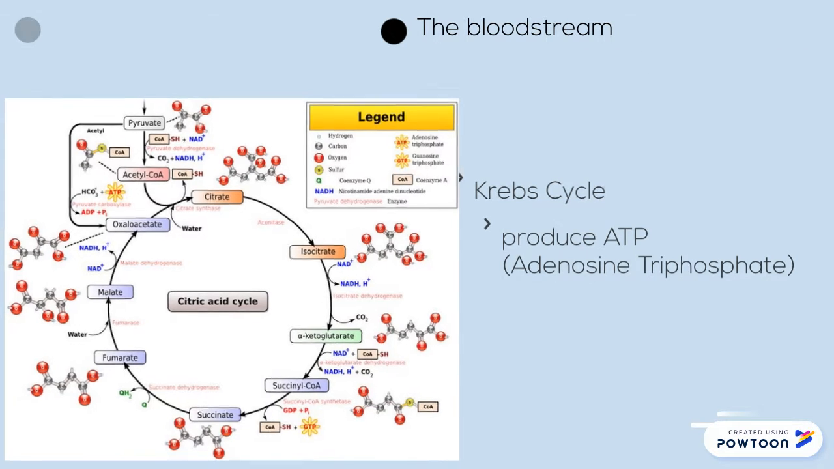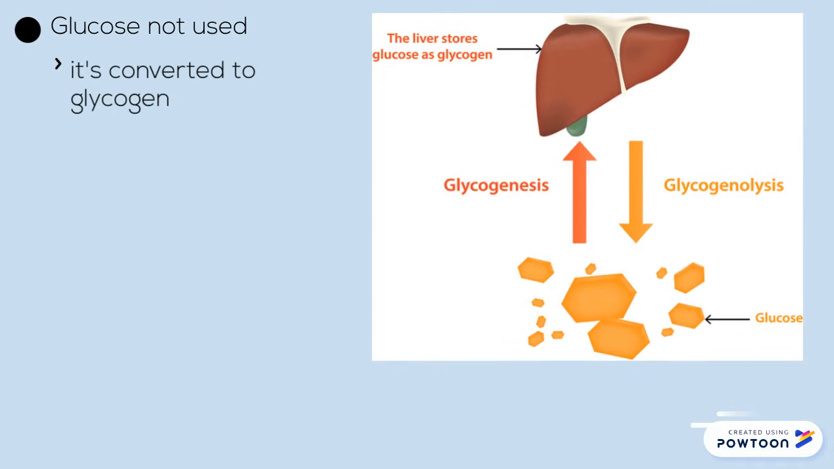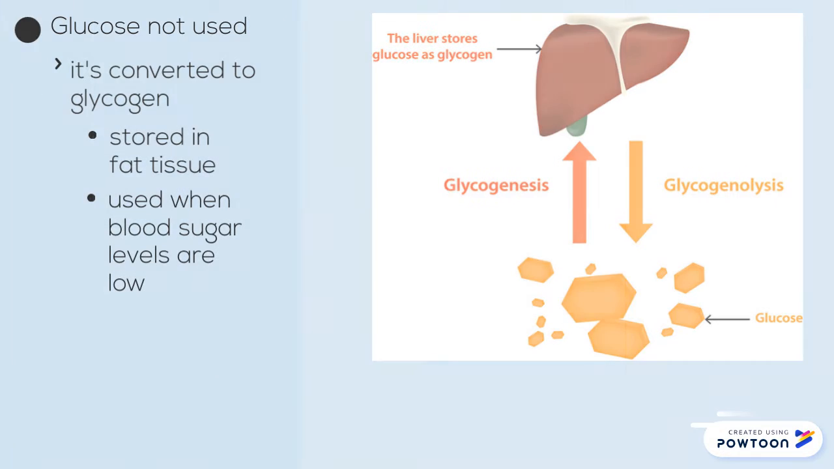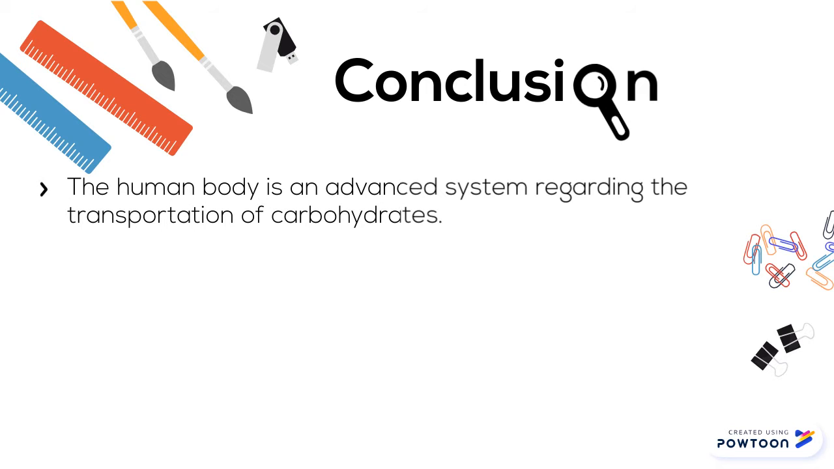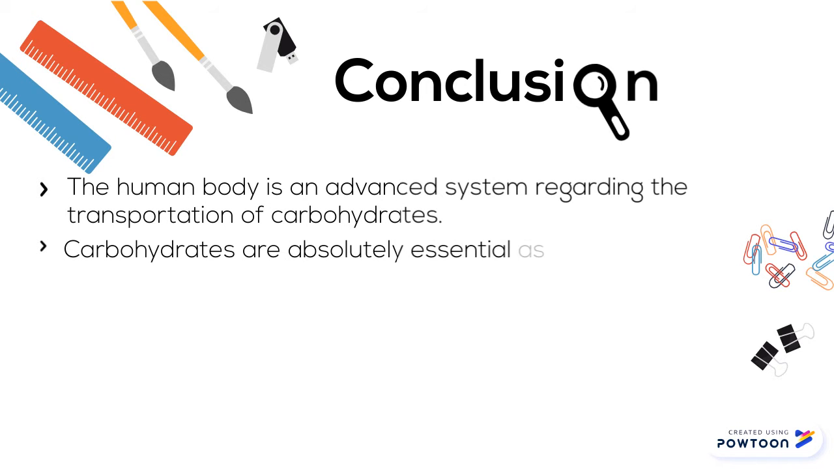Any unused glucose is converted to glycogen, which is then stored in fat tissue and used when blood sugar is low. Overall, the human body is a complex system regarding the transportation of carbohydrates. Carbohydrates are essential as they provide the main source of energy.